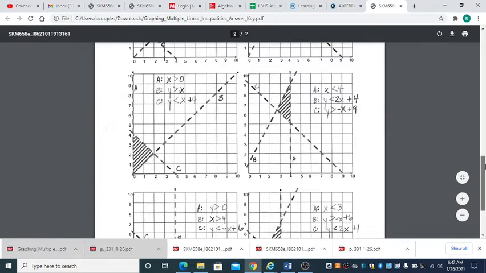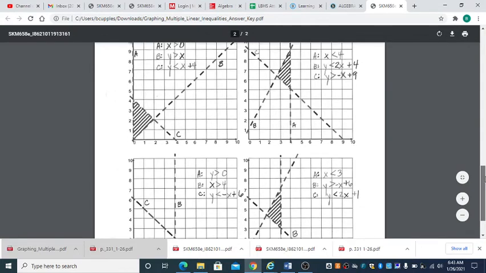Oh, here it is, right here. Line C. The slope of this one, line C, is a negative slope. So it should have been negative x plus 4. So just keep that in mind as you're working through those. Hopefully you had very similar answers to mine as you look at those different answers.